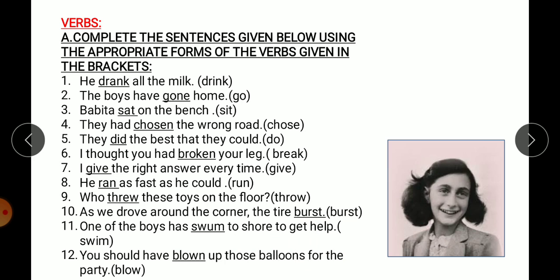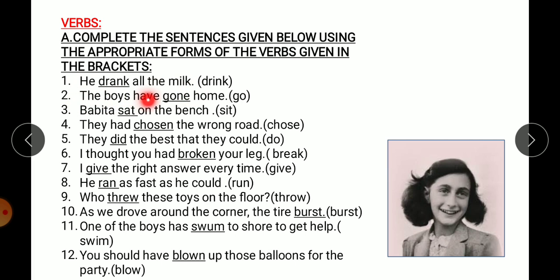Now, whenever in a sentence you find words like has, have or had, these 3 words, has, have and had, you have to use the third form of the verb, that is past participle. If in a sentence already some past form has been used, that means you have to use the second form of the verb only. Then if the sentence shows a routine work or maybe a habit, then that is simple present. So let's start. He drank all the milk.